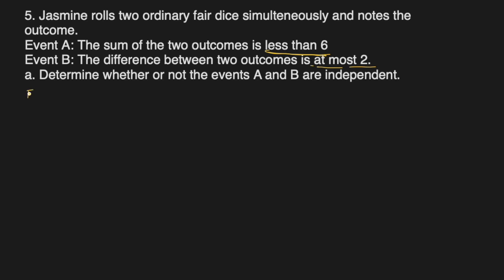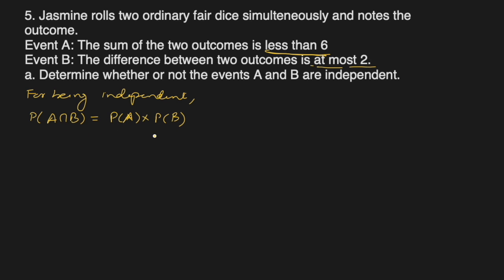So for being independent, the probability of their intersection should be equal to the multiplication of their probabilities.